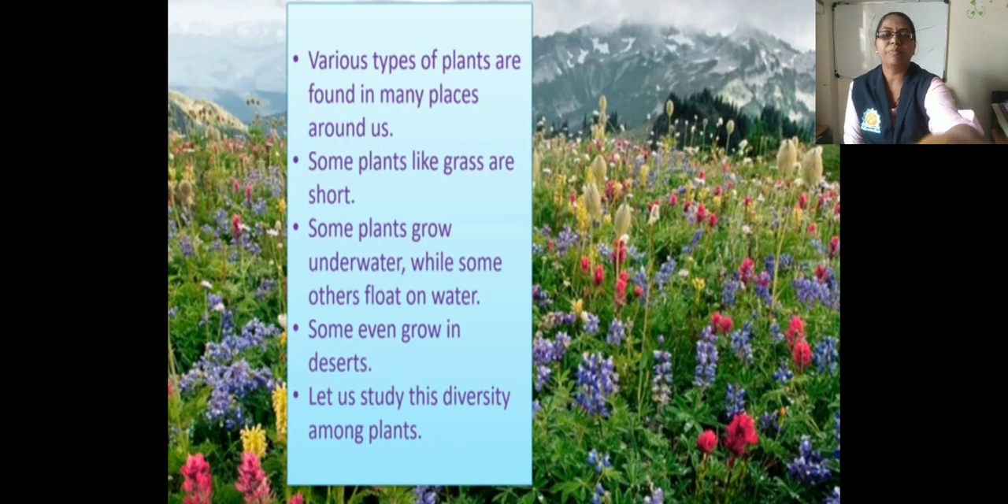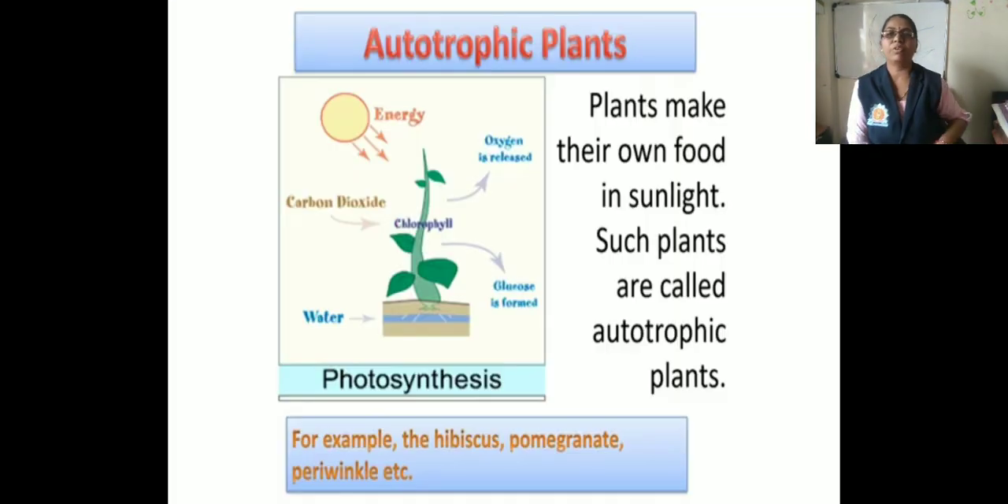Okay, so according to their mode of nutrition, there are three types of plants, that is autotrophic plants, heterotrophic plants and insectivorous plants. So what is the meaning of autotrophic plants? Plants make their own food in sunlight. Such plants are called autotrophic. That means the plants which make their own food are called autotrophic. For example, hibiscus, pomegranate, periwinkle, etc.